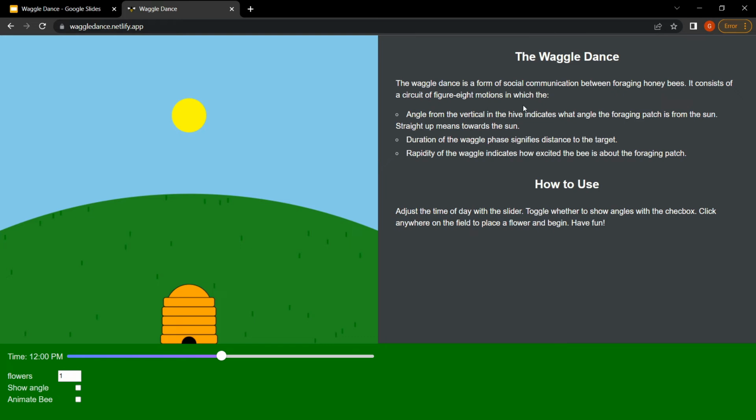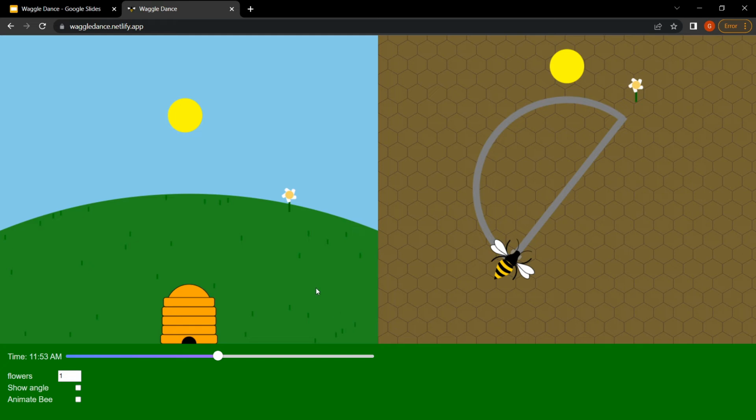So to begin this simulation, I'm going to place a flower. On the left here is the interactive portion of the simulation. Here you have the ability to do two things: place a flower and adjust the time of the day, which adjusts the sun position. So let's keep it around noon, and let's take a look over to the right side of this simulation. As you can see, this is the angle that the bee would dance should there be a flower about 30 degrees from the vertical. And to show that, I'm going to highlight that, and you can see that the angle is the same.